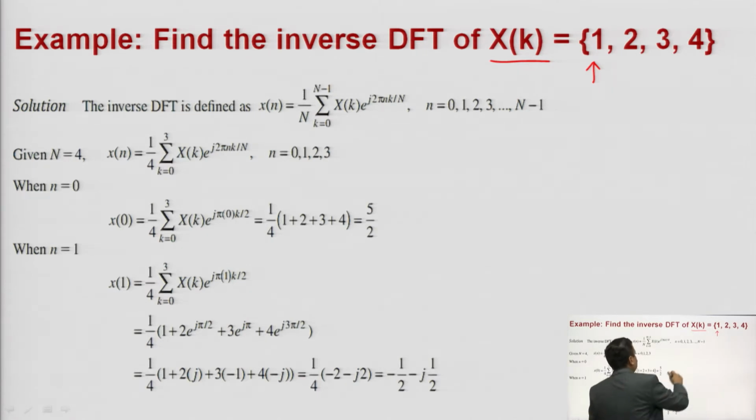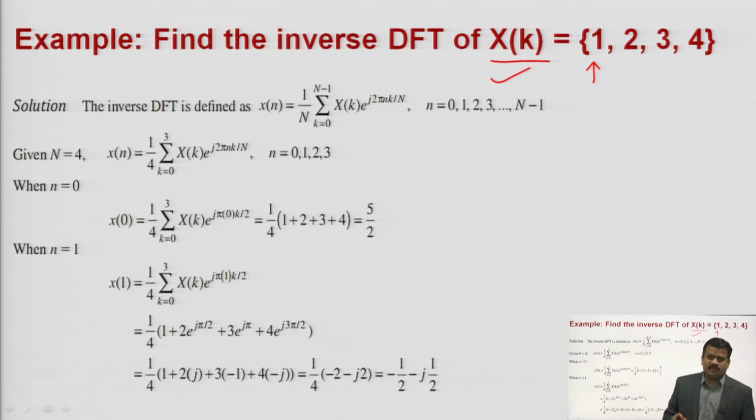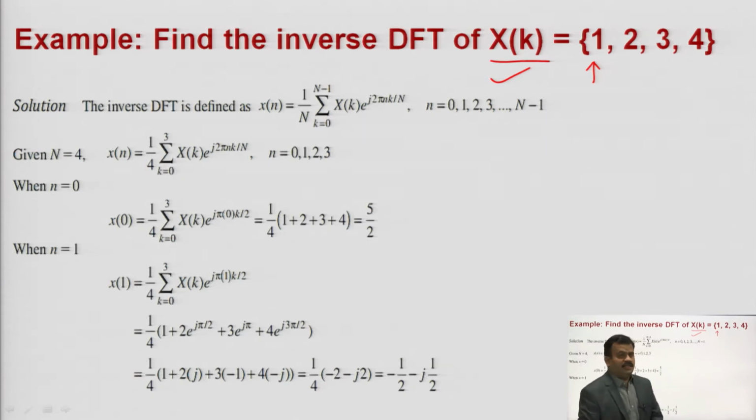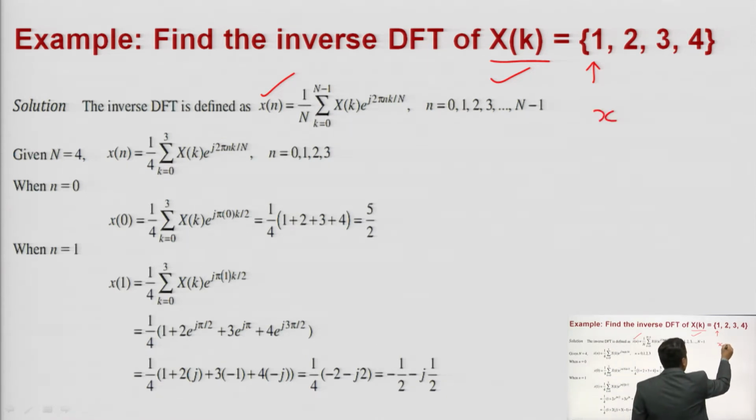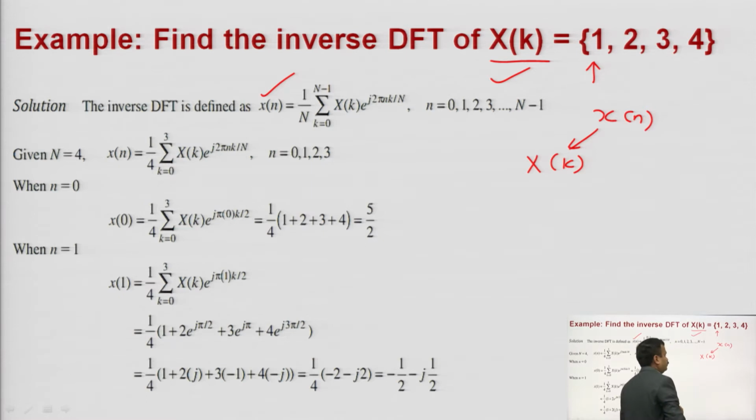So this X of k, the frequency domain of the discrete time signal, is given to you. You have to calculate small x of n, so you require IDFT here. You know the formula of inverse DFT. As we saw, if x of n is given to you, then you can calculate X of k by taking its DFT.